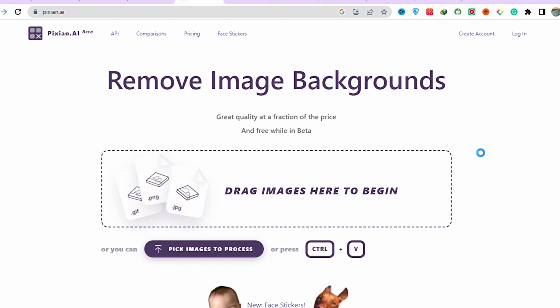So let's drag and drop an image here. I am going to find something with a busy background. So yeah, let's use this. So see how busy the background is, and you will see how fast it's going to be, in seconds.